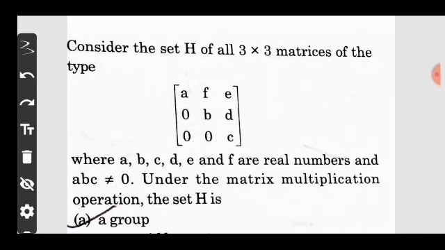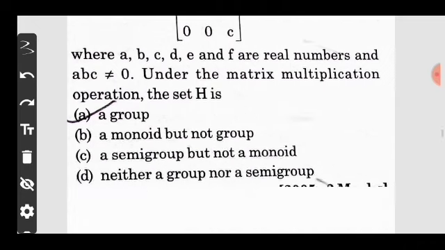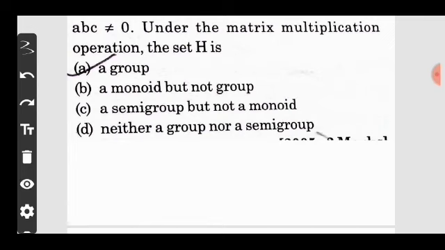Consider a set H of all 3 by 3 matrices of the type given, where a, b, c, d, e and f are real numbers, and a, b, c are not equal to 0. Under the matrix multiplication operation, H is a dash. Options are: A, a group; B, a monoid but not a group; C, a semigroup but not a monoid; and D, neither a group nor a semigroup. Now move on to the solution of this question.